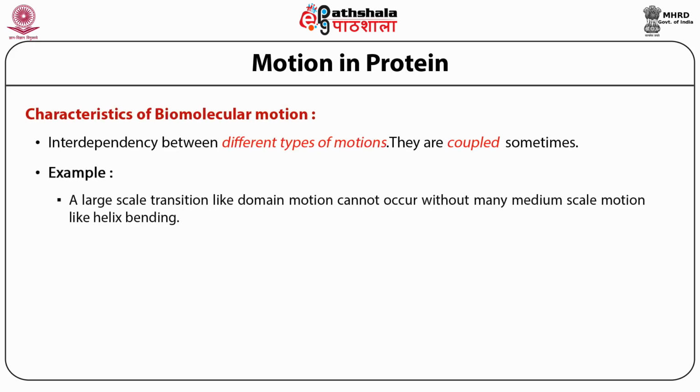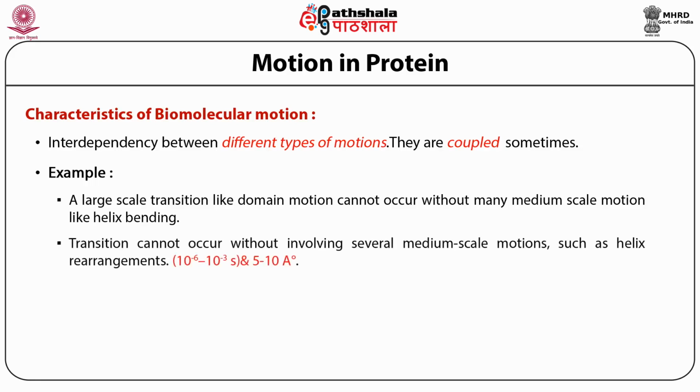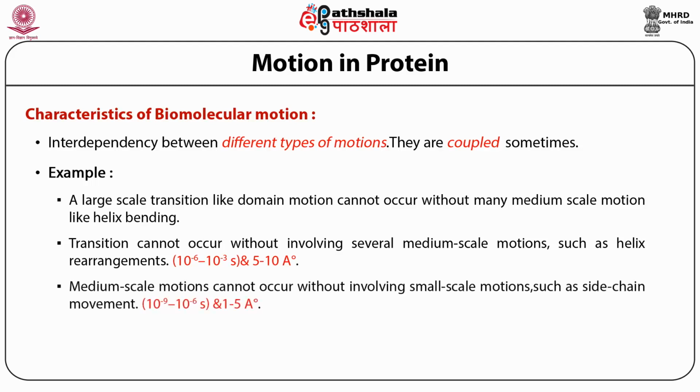A large scale transition like a domain motion cannot occur without a smaller, medium scale motion like helix bending. Similarly, several medium scale motions require helix adjustment or rearrangement, which might be triggered by some side chain movement.